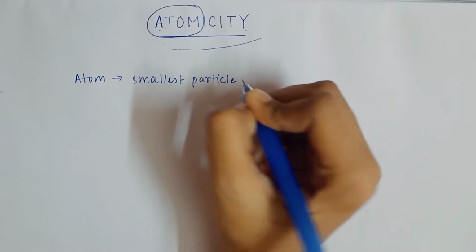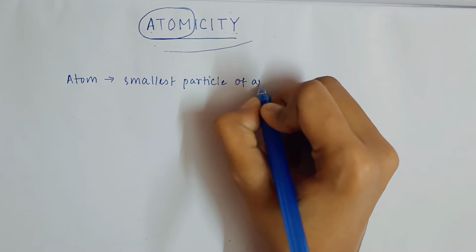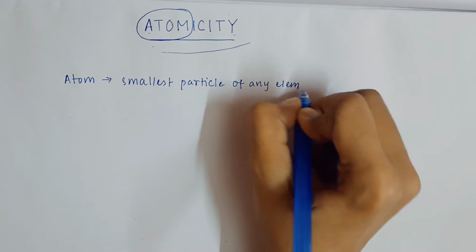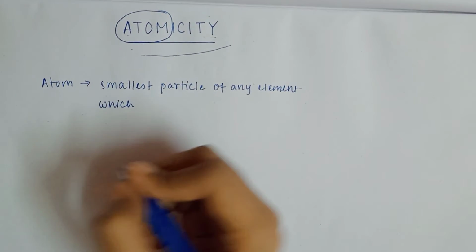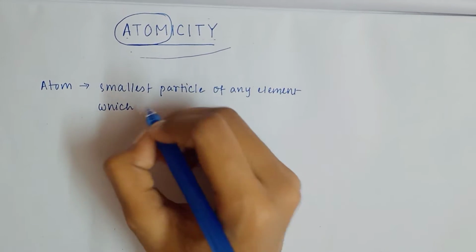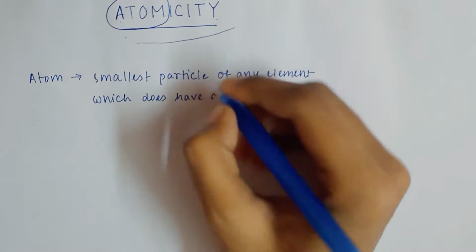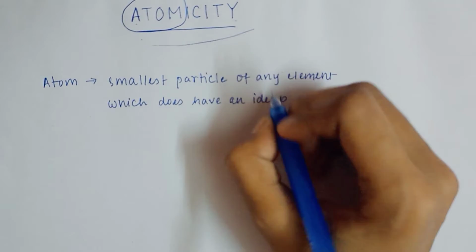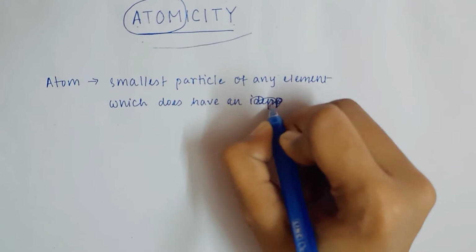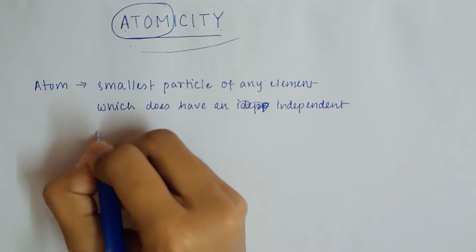You can write it down also. These definitions are very important. Smallest particle of any element which does not have an independent existence. So an atom cannot exist independently.